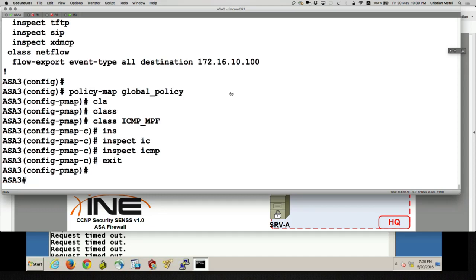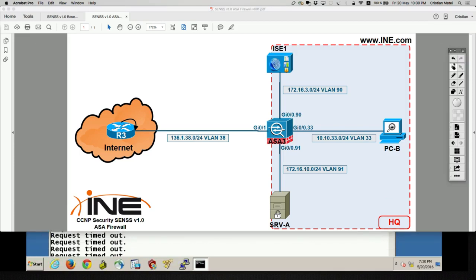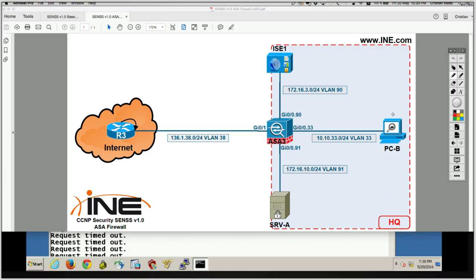So now if we go on PCB, I should be able to ping VLAN 90. That should be okay, because I'm inspecting ICMP traffic between VLAN 33 and VLAN 90.